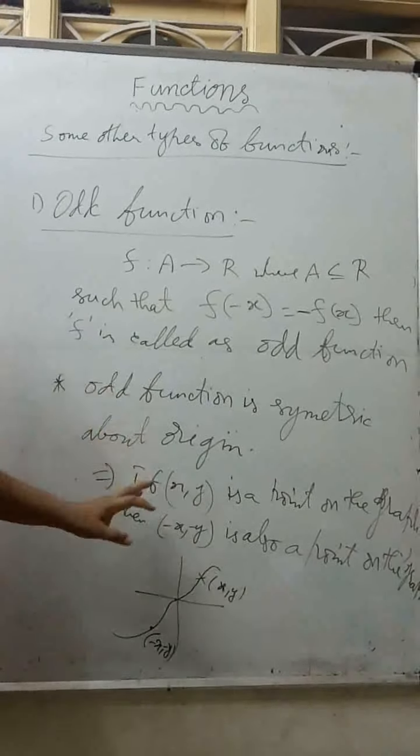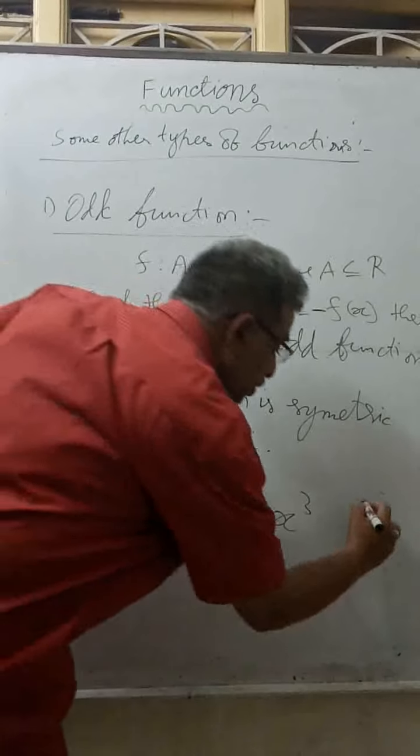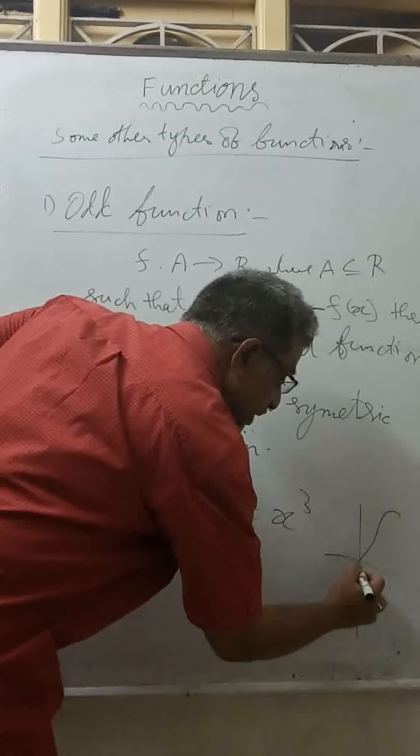And some more points on this. For example, f of x equal to x cube is an odd function. Just now we drew the graph. This is the x cube graph.